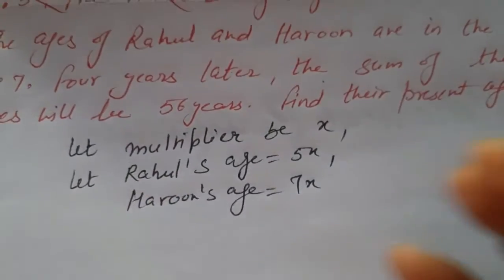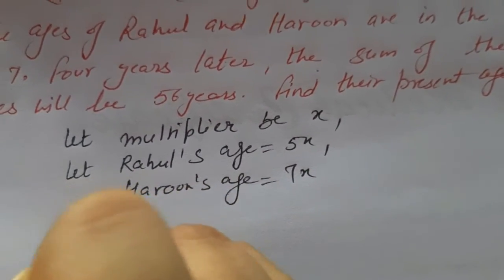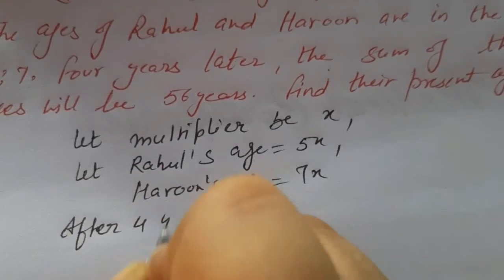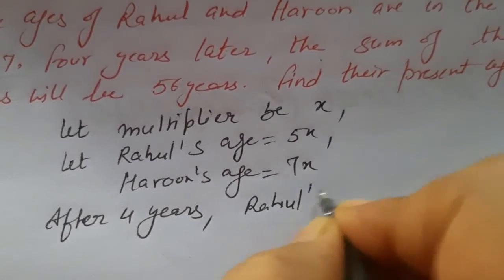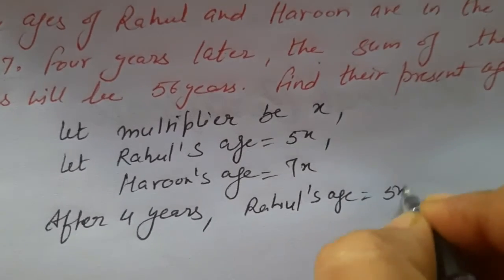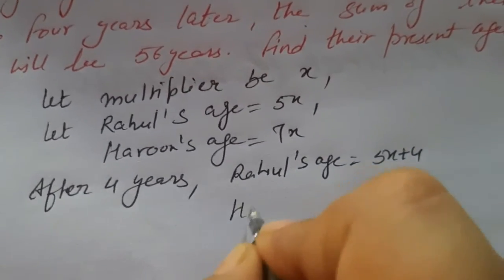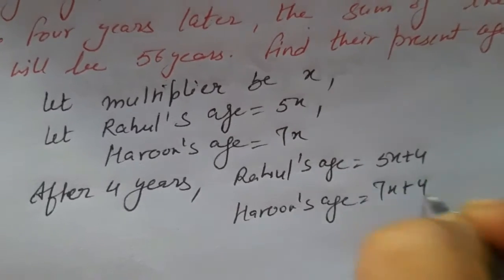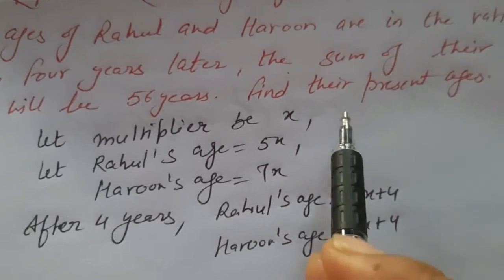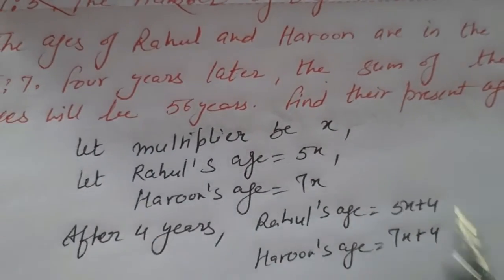4 years later, after 4 years, Rahul's age will be 5x plus 4 and Harun's age will be 7x plus 4. The sum of their ages will be 56 years.